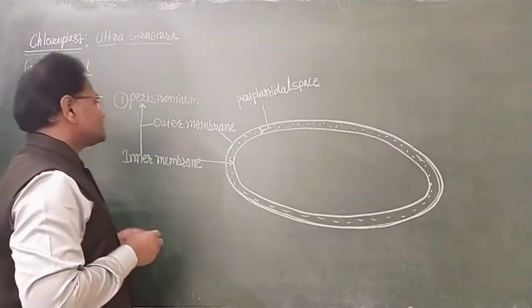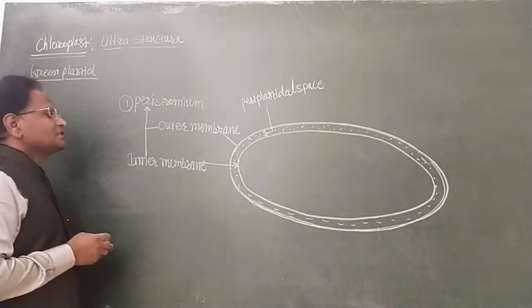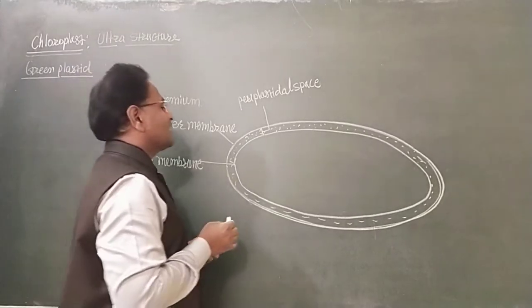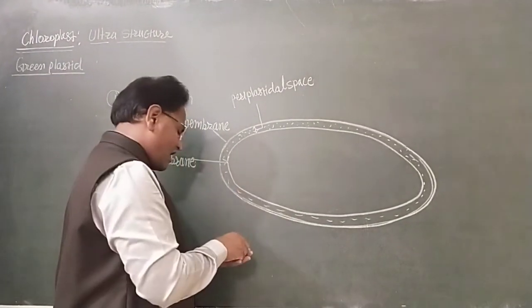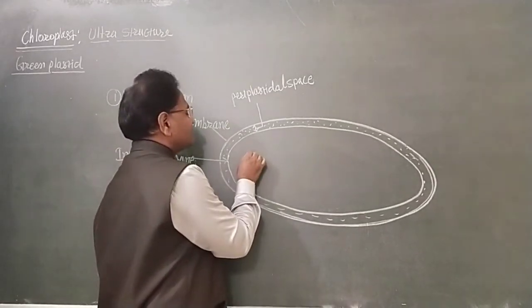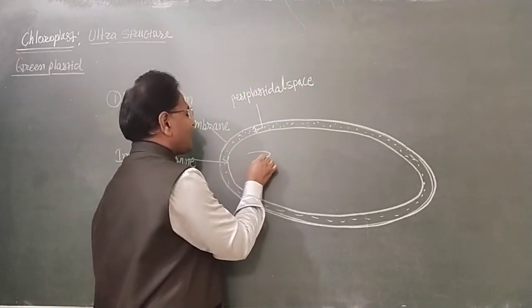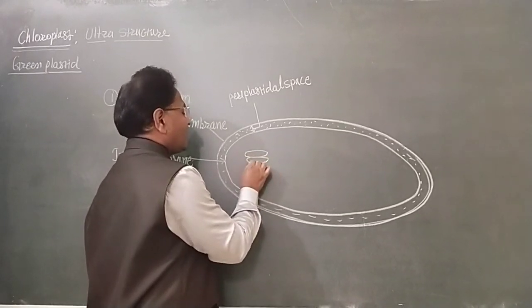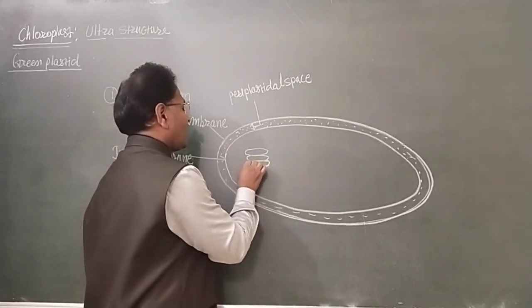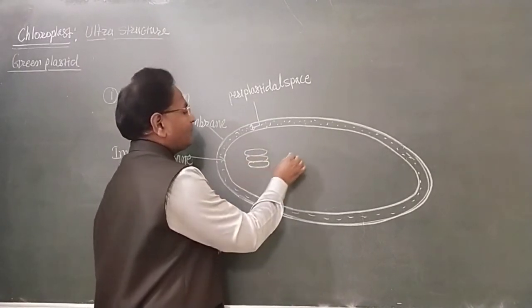Then another structure of the chloroplast is granum, or in plural form, grana. A number of grana are enclosed inside the peristomium.